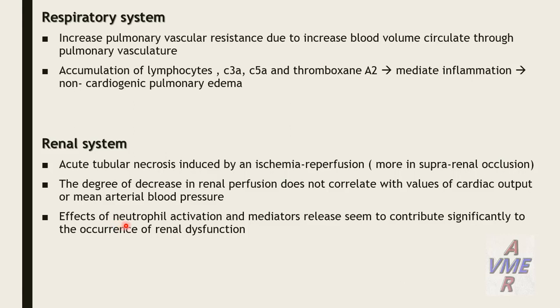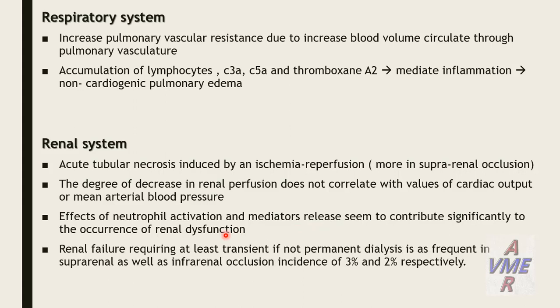The effect of the neutrophil activation and mediators raised seem to contribute significantly to the occurrence of renal dysfunction, and renal failure requiring at least transient, if not permanent, dialysis is frequent in the suprarenal as well as the infrarenal occlusion, with incidence of 3 to 2% respectively.